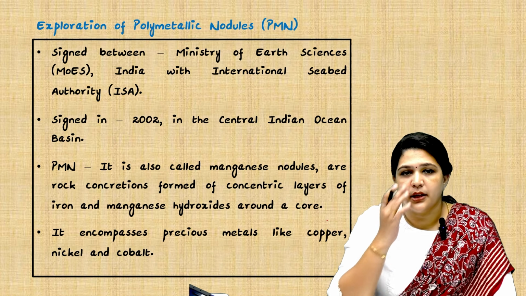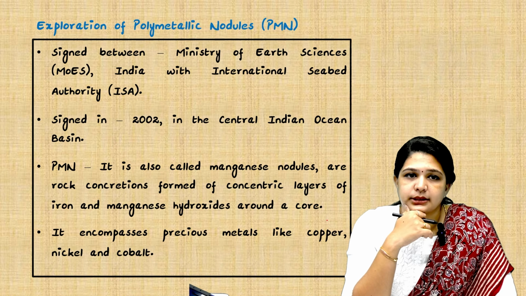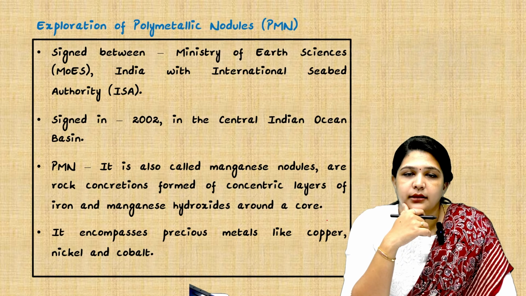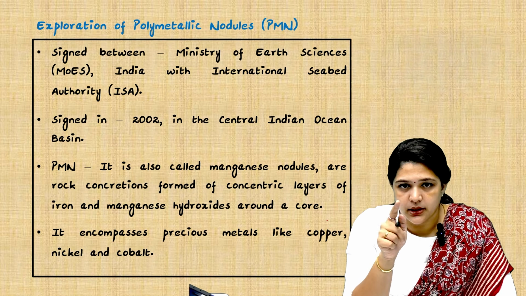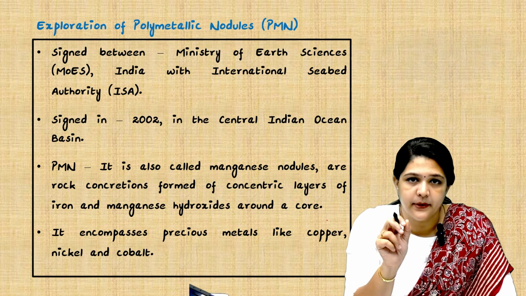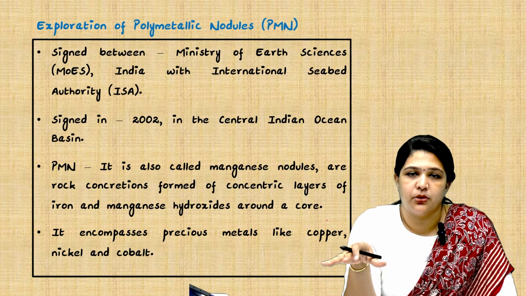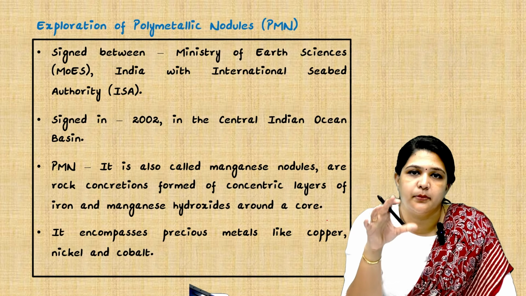Next is exploration of polymetallic nodules. This has been signed between the Ministry of Earth Sciences and the International Seabed Authority, very, very important. The International Seabed Authority deals with the sea floor, and what minerals are present in the sea floor.